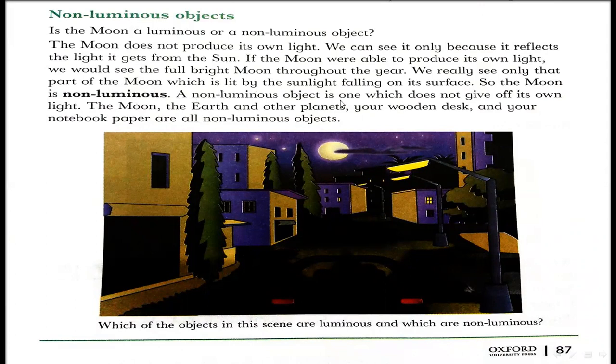A non-luminous object is one which does not give off its own light. The moon, the earth, and other planets, your wooden desk, and your notebook paper are all non-luminous objects. Again, I repeat, the moon is a non-luminous object because we can see it only as it reflects the light it gets from the sun. So the moon, our earth and planets, your wooden desk and your notebook paper are examples of non-luminous objects.